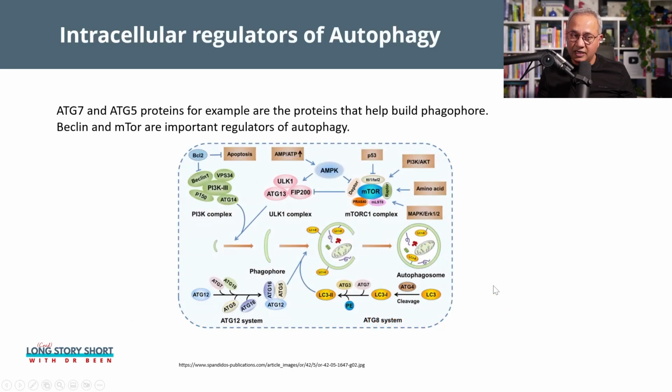So if we see here, this is a more involved picture, but as you can see, there are multiple controllers for autophagy. The mTOR system is one. Then if you see here, this is beclin, this is another. Then AMPK with ULK. All these complexes work together in a great balance to decide when the autophagy would start.